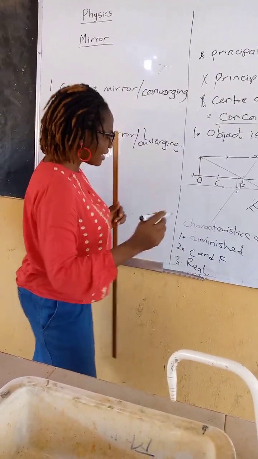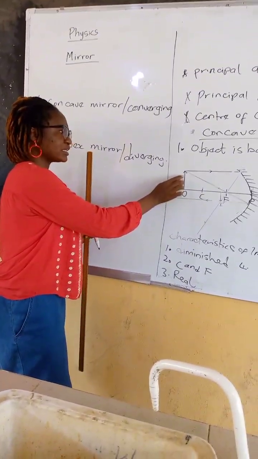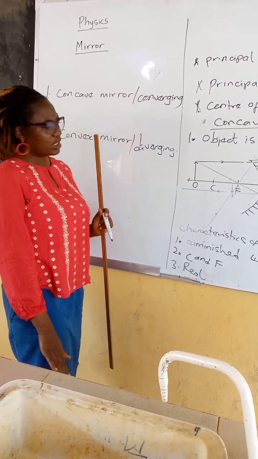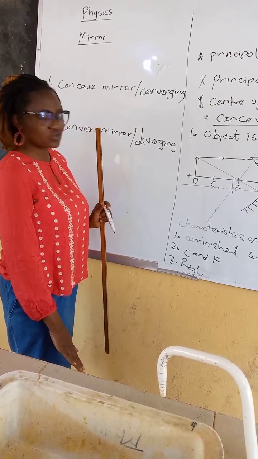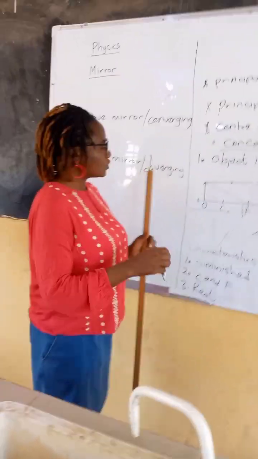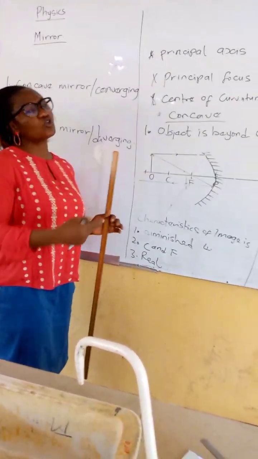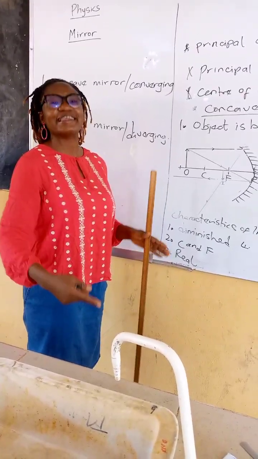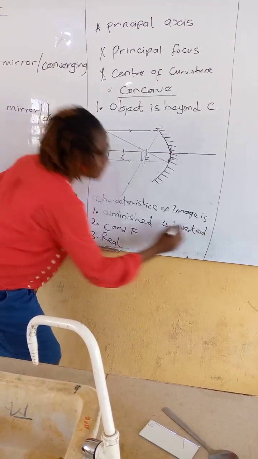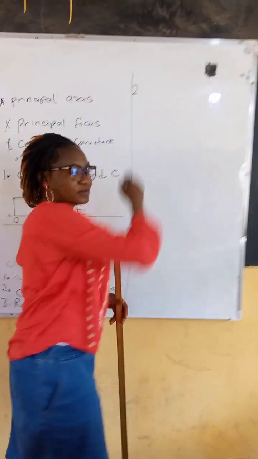Now, another characteristic is, if you notice, our object is up, but this one is down. So the image is what? If you see that the thing is upside down, for physics you will not write upside down, you will write it is inverted. That is what we call it in physics. It is what? Inverted. So now let us do another one. Number 2. I hope you are following me.